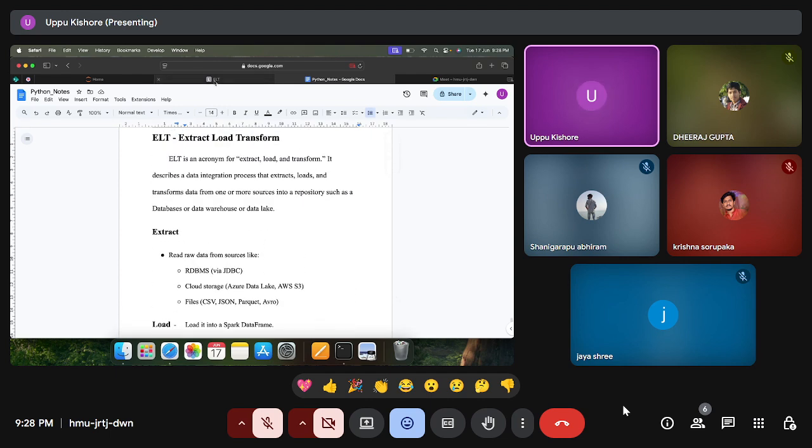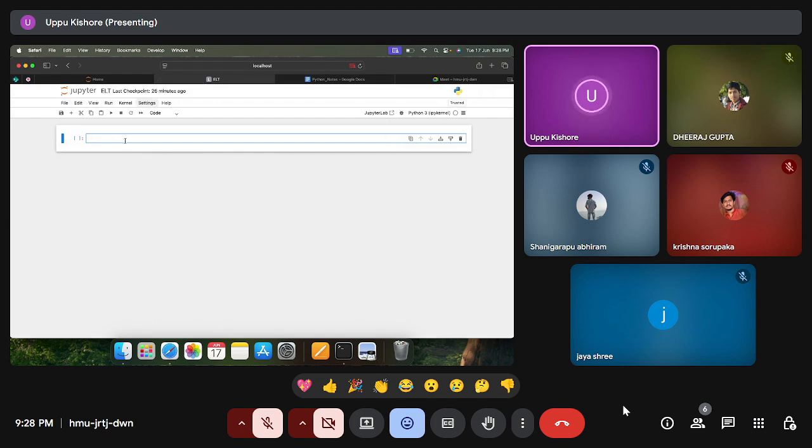We'll start the coding. I have created an ELT Jupyter notebook.